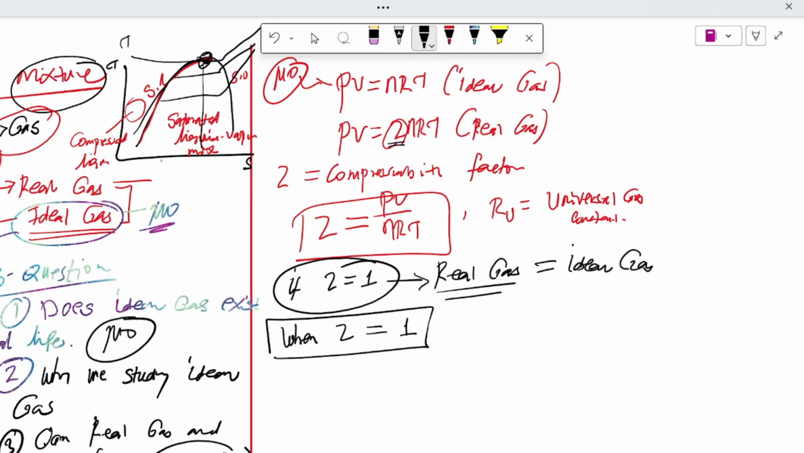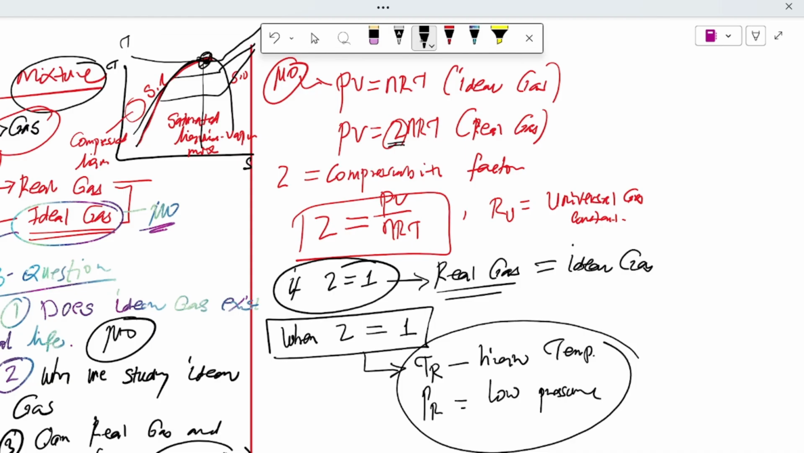Z is equal to 1 when TR, the reduced temperature, is high, and the reduced pressure is low. So gases at high temperature and low pressure are treated as ideal gases.